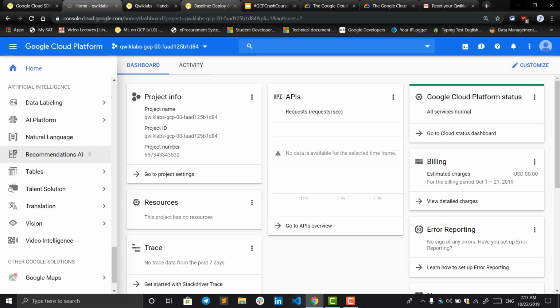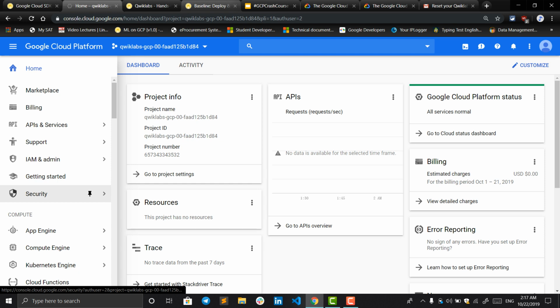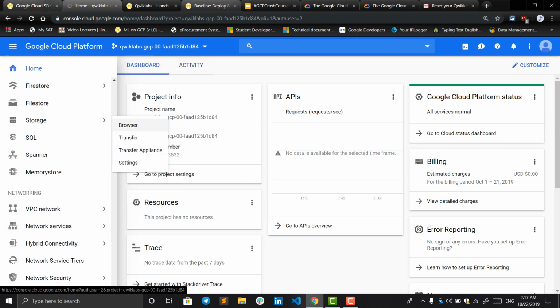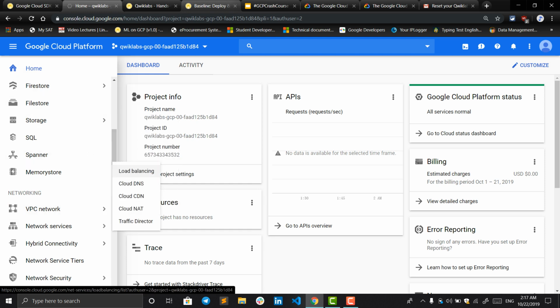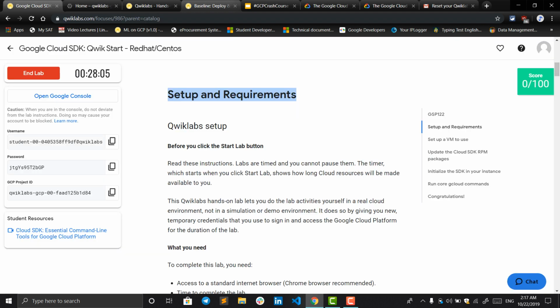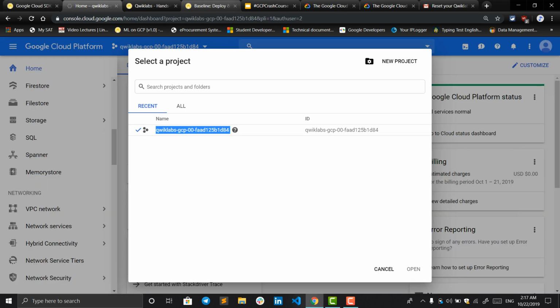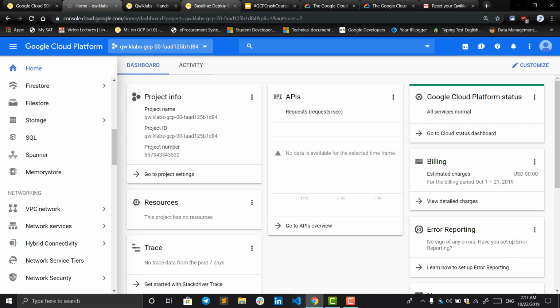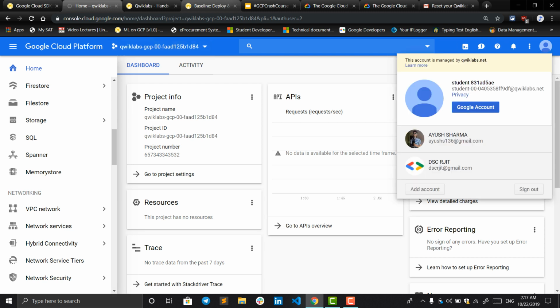So this is the navigation menu. All the services which are provided by the Google Cloud Platform are placed over here. Each and every service that you want is right over here, or you can just go ahead and search for it. This is your project ID, so make sure this project ID matches with this one over here. This and this should be the same. Make sure you're working on the same project, and make sure you do not have your own account like this. You should have the Quick Labs account.